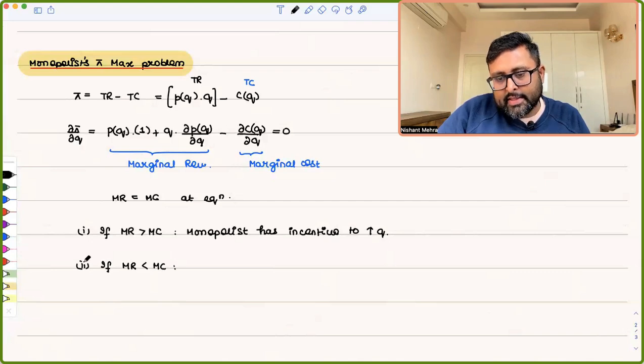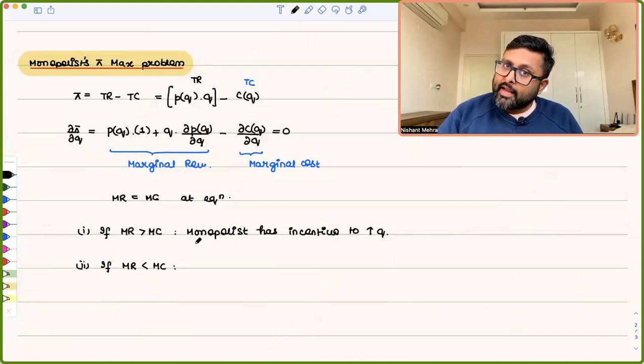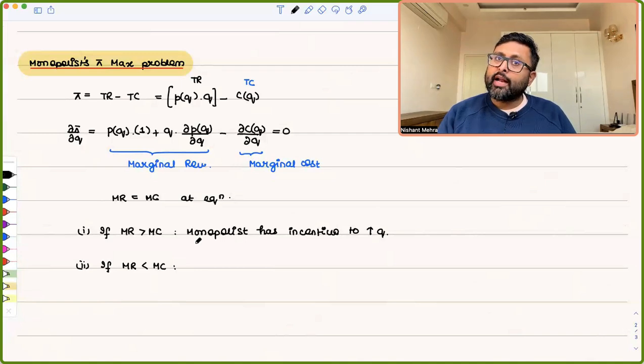If MR is less than MC, then by one more unit of output, the addition to the cost is more as compared to addition to the revenue.